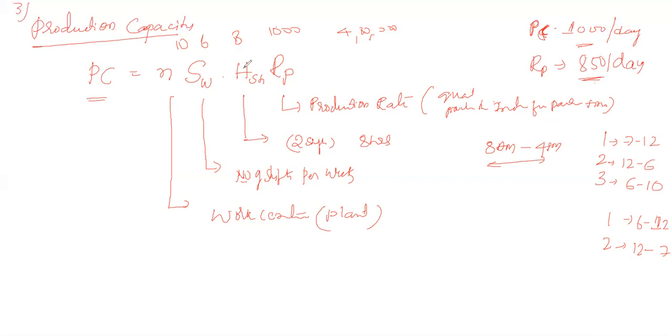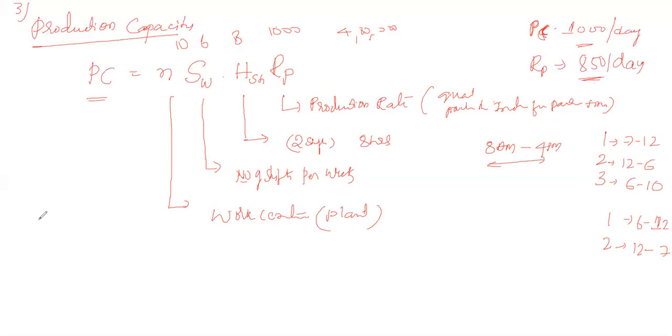This is about the production capacity. Similarly, we can also calculate the production capacity for a particular duration. It can also be calculated for a particular batch, so the formula changes.